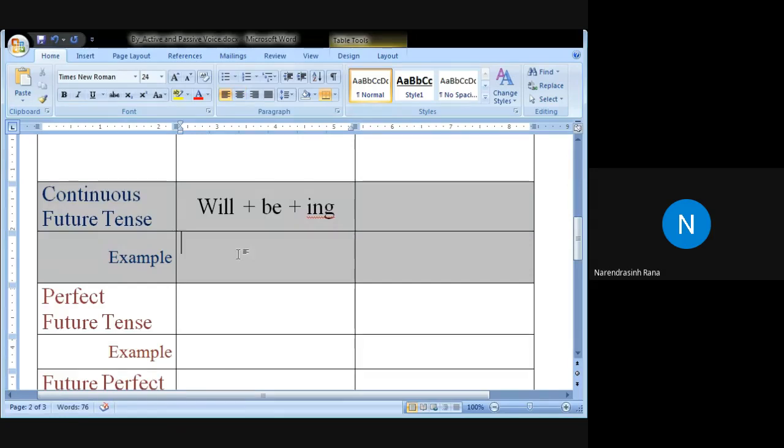Example, Kishan: I will be playing cricket. Very good. Other examples. Other students, what is your sentence for the continuous future tense, active voice? You will be reading there. Very good. Nawaz Khan.